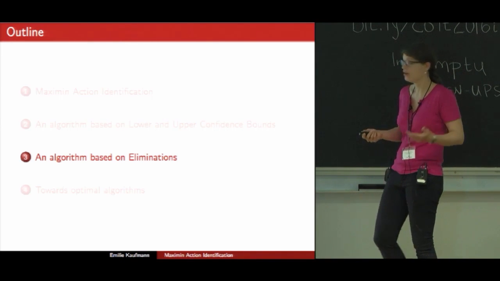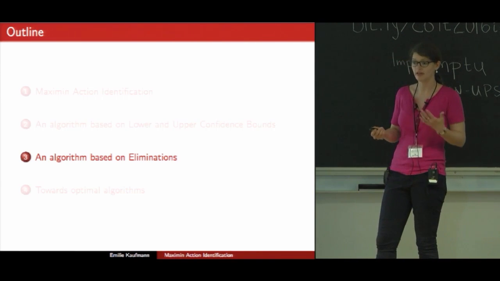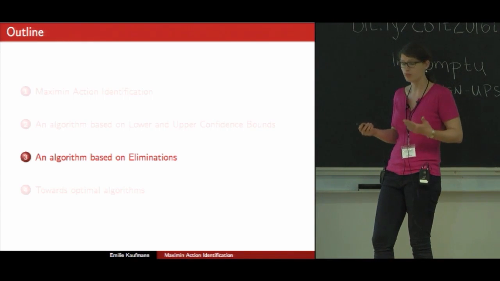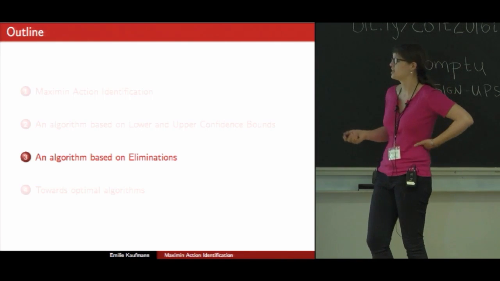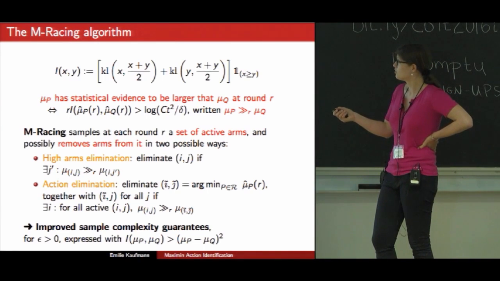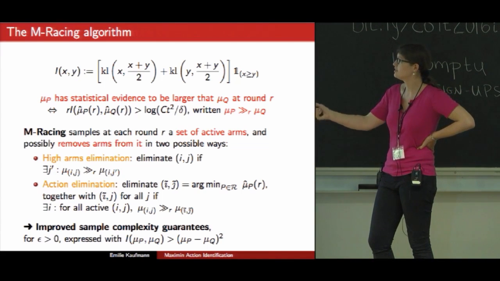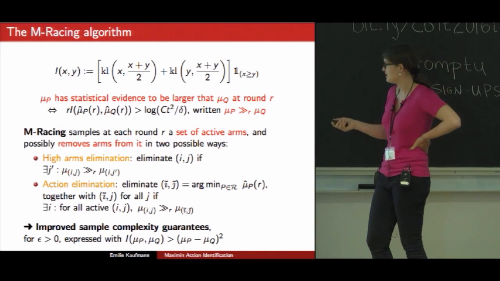We propose a lot of heuristic refinements of M-LUCB in the paper, based in particular on information theoretic tools. And actually, we have provable guarantees for this type of improvement for another type of algorithm, which is the other type of algorithm used for best arm identification. That is, the one based on elimination and uniform sampling. So the M-racing algorithm is equipped with a criterion to decide, based on R samples of two arms P and Q, whether mu P is larger than mu Q. So basically, this is a generalized likelihood ratio test. Refer to Aurelien's talk. It's a good idea in bandits.